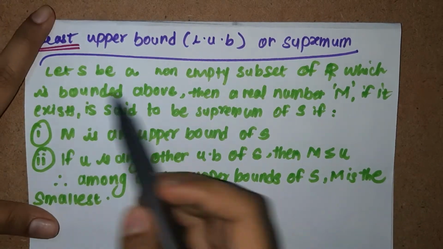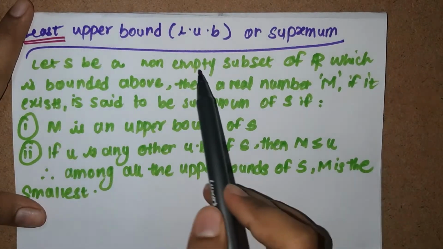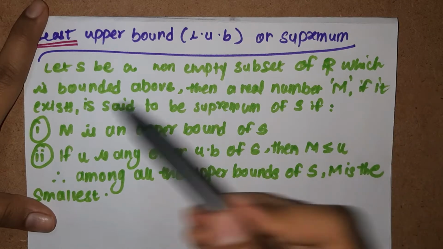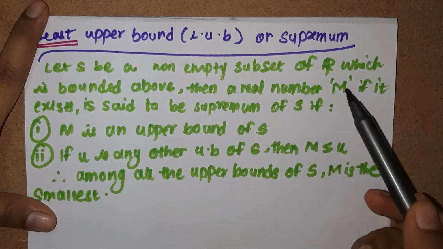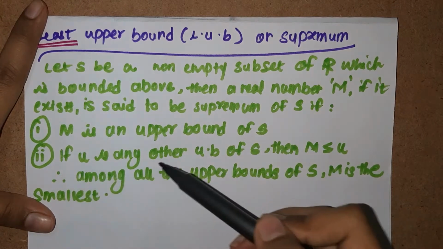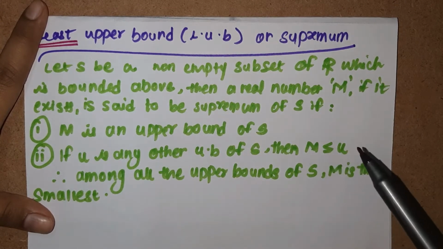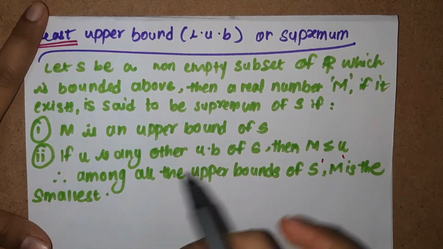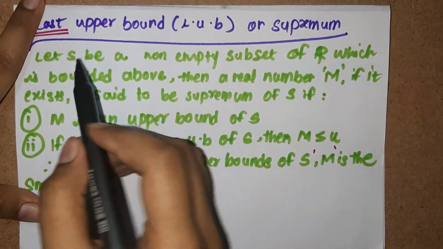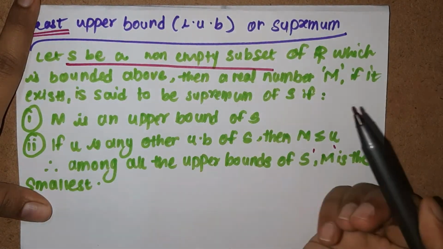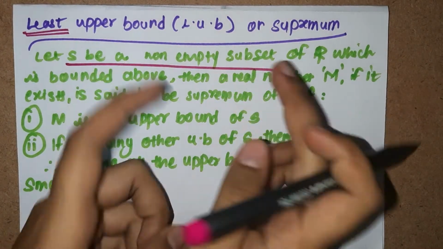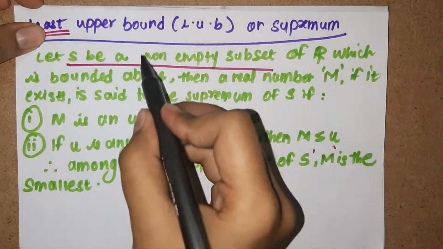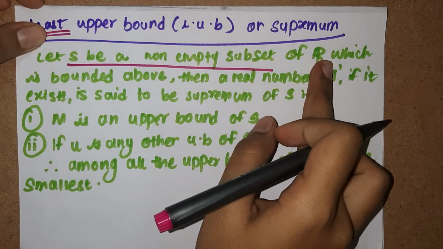Let us see the definition. Let S be a non-empty subset of R which is bounded above. Then a real number m, if it exists, is said to be the supremum of S if m is an upper bound of S, and if u is any other upper bound of S, then m is less than or equal to u. Therefore, among all the upper bounds of S, m is the smallest. That's what I've said. Now, why have they written non-empty? Because they don't want the subset S to be an empty set. So that's why they have written non-empty, and it is a subset of R which is bounded above.